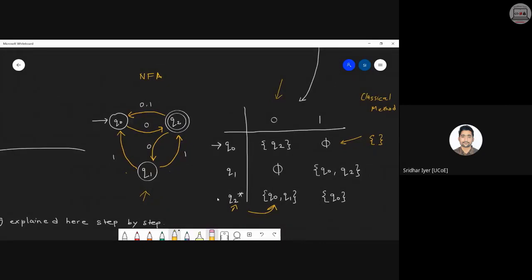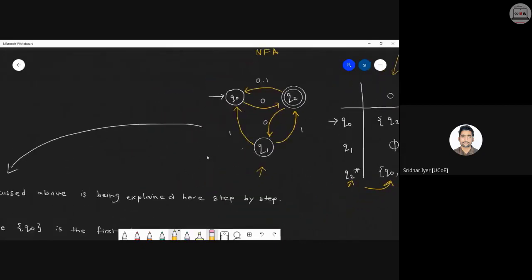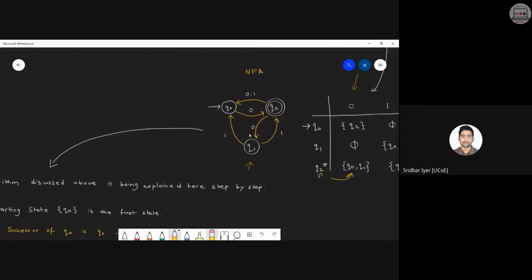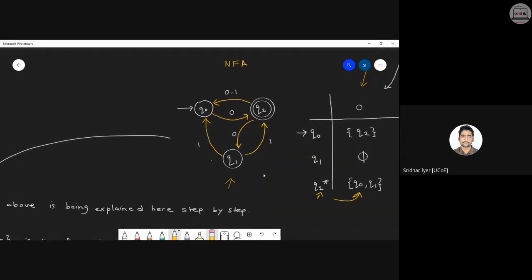So let's move ahead with the next step. Now what we need to do is expand. Whichever state is having multiple transitions, we need to expand that into multiple states. Keep this in mind: initially there were 3 states, but as you saw, the 3-state machine is an NFA. We need to convert that into a DFA.